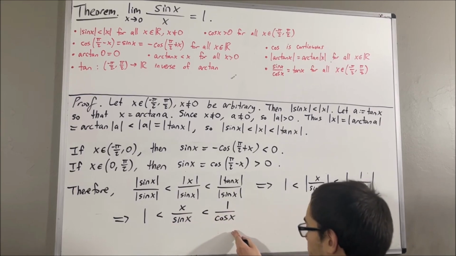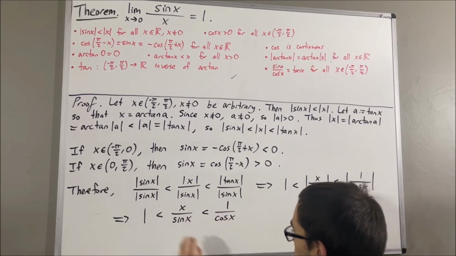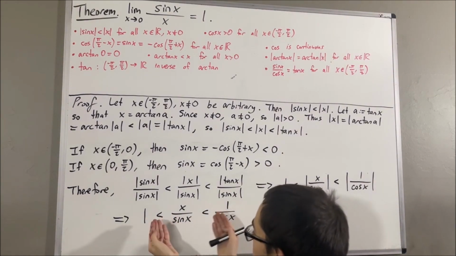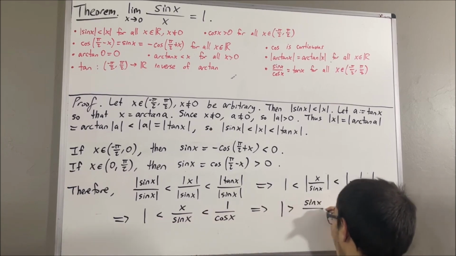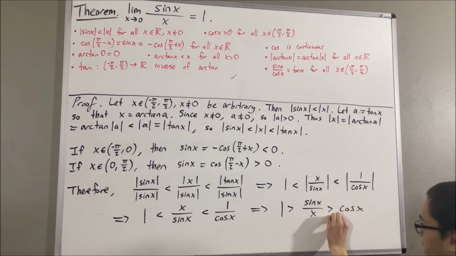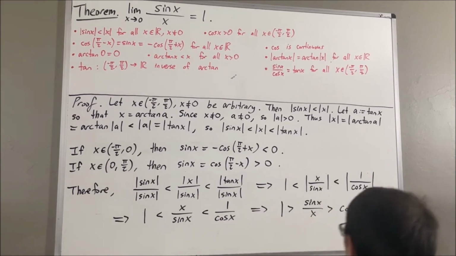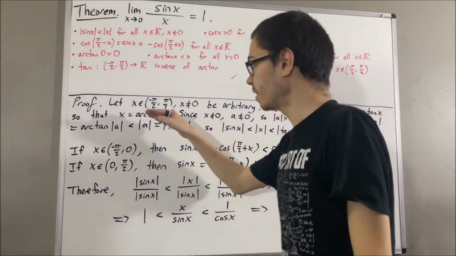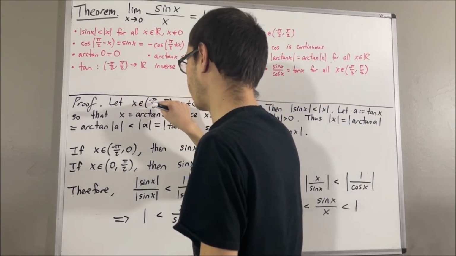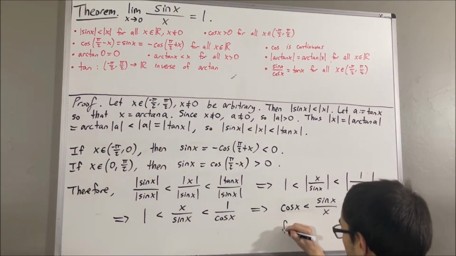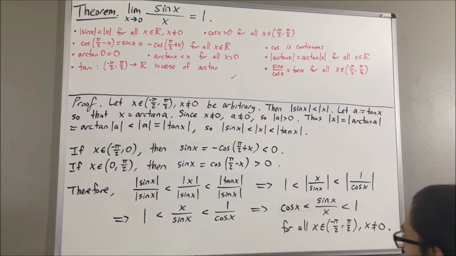So we have this. But then, we know that all these guys are bigger than 0. So if we take the reciprocal of each of them, that's just going to flip the sign of these inequalities. So we get this. But then, if we just flip this around, we have cosine x is less than sine x over x is less than 1. And so, we have shown, given any real number x in the open interval negative pi over 2 comma pi over 2 not equal to 0, we have that this is true. And so, we have proven our preliminary result.